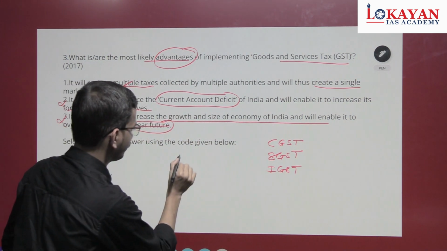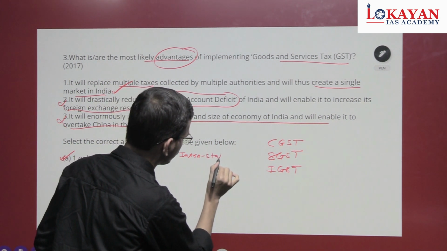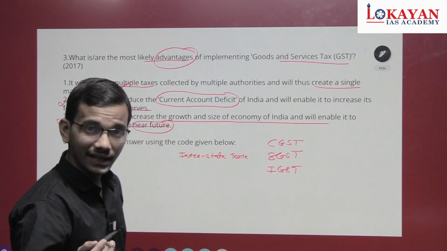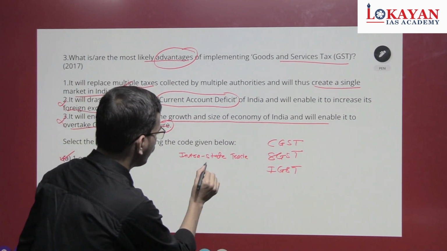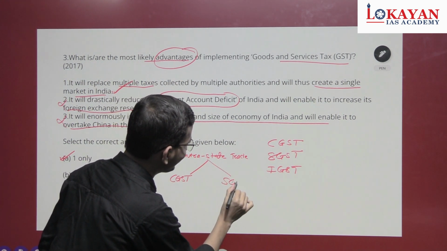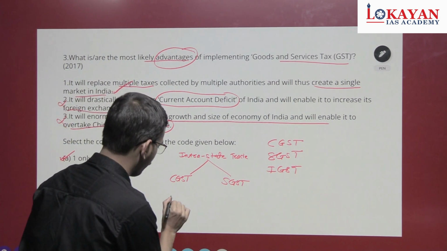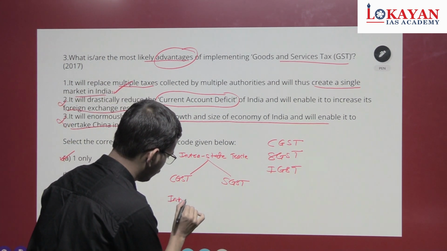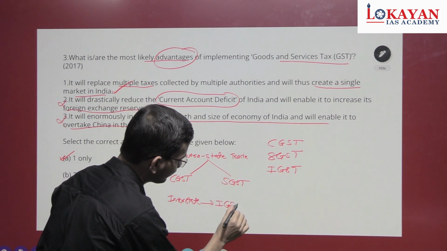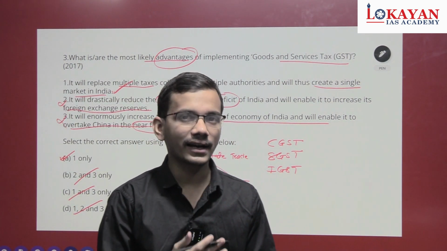For intrastate trade, CGST and SGST apply. And whenever a trade is interstate, integrated GST applies. Integrated GST will be divided between the center and states.